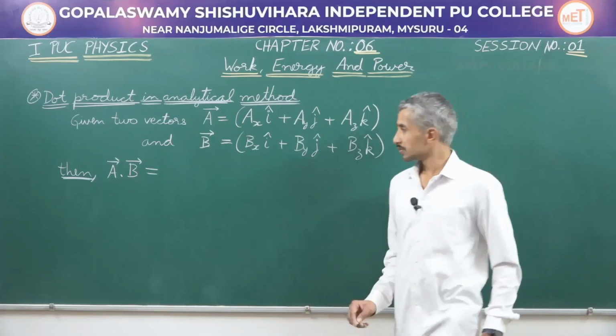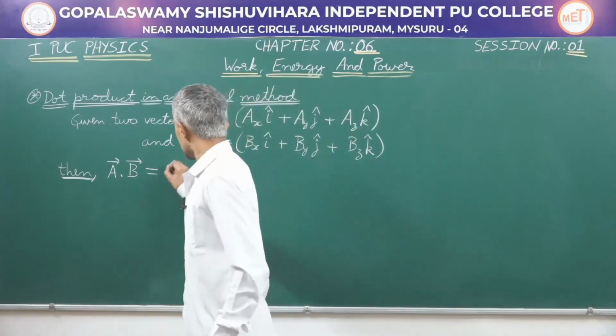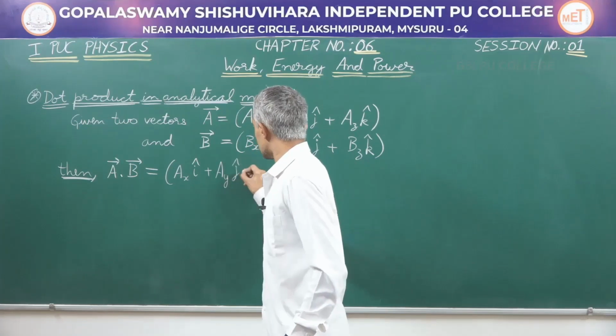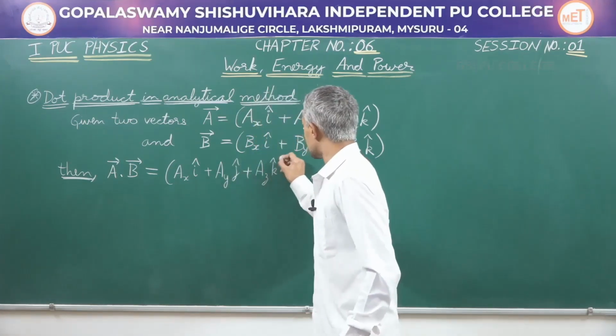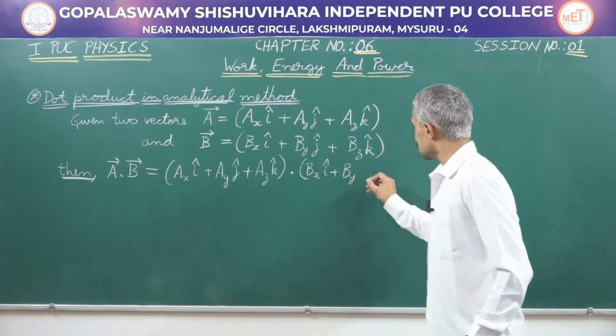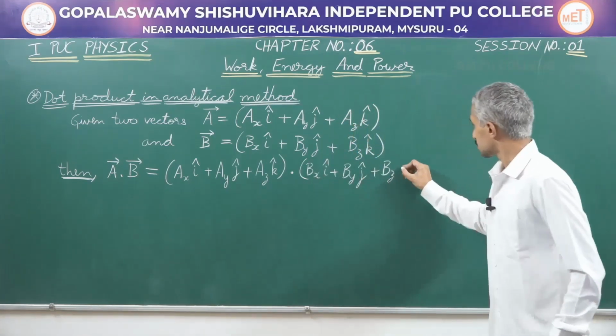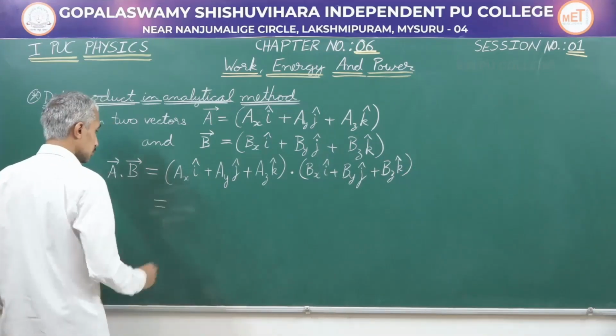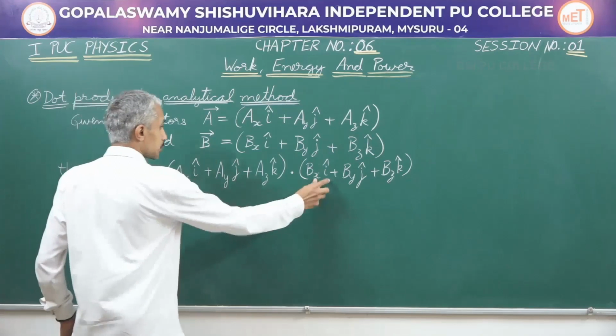So, let us begin. A dot B. I can take this as Ax i cap plus Ay j cap plus Az k cap, dot product of Bx i cap plus By j cap plus Bz k cap. Further, now this is going to give us Ax i cap into Bx i cap.